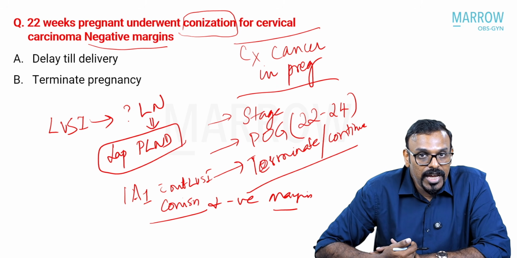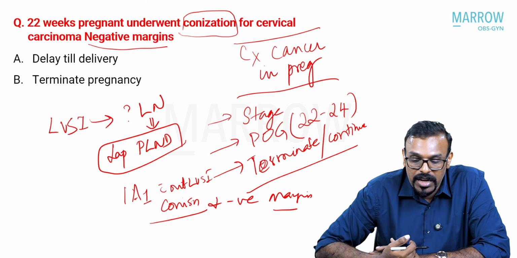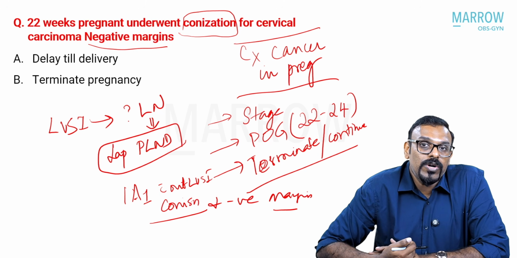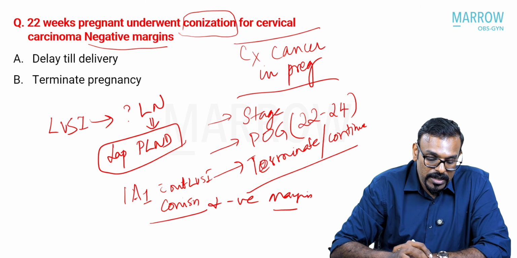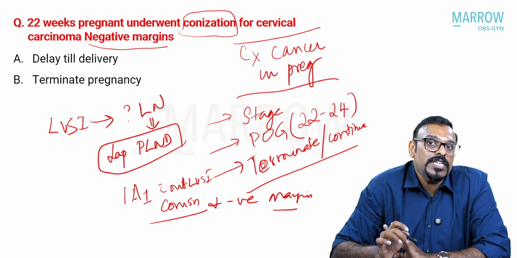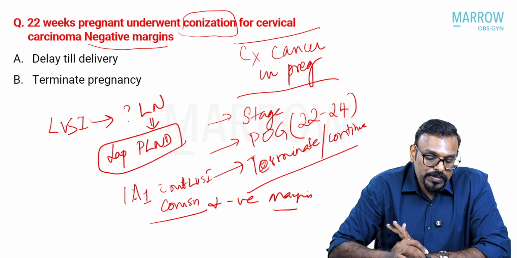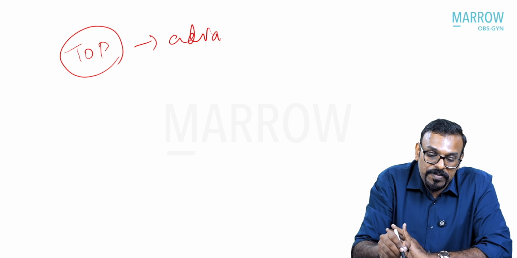So look at the stage. Here we think that the stage is stage 1A1 without LBSI. Then look at the period of gestation and also the wish of the patient, whether she wishes to terminate or continue the pregnancy. So always go through the different algorithms for CA cervix in pregnancy. And remember, you'll always have to keep the option of termination of pregnancy first if you have an advanced case.